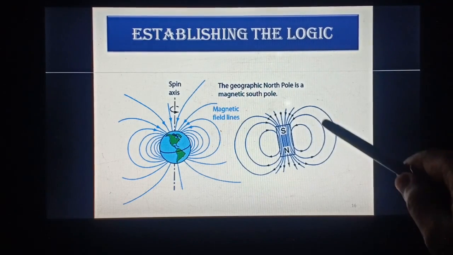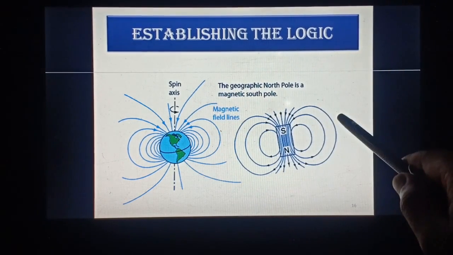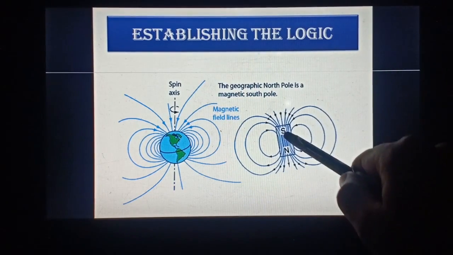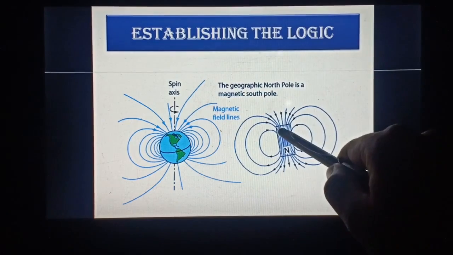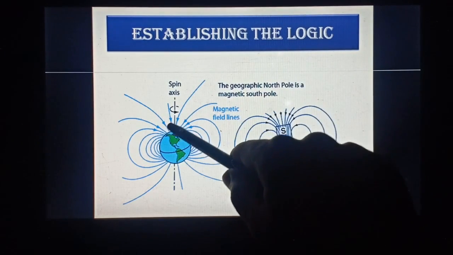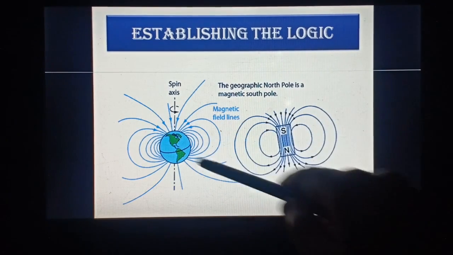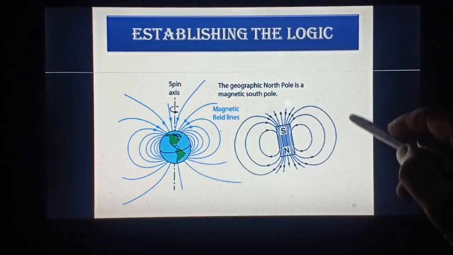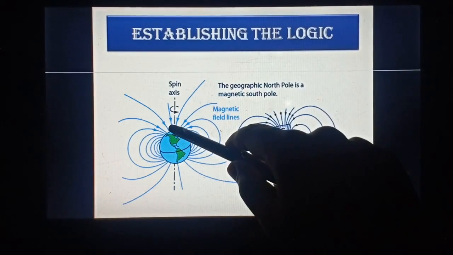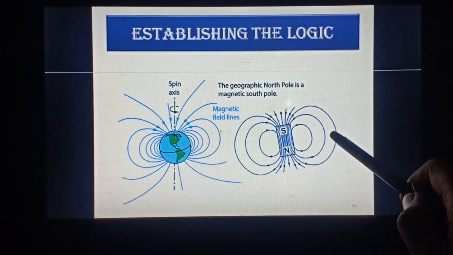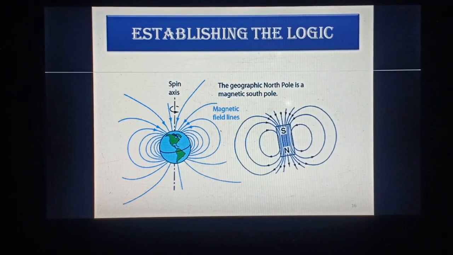So the magnetic needle, or the small bar magnet, will show: the north pole of the bar magnet points towards the geographic north pole of the Earth, and the south pole of the bar magnet points towards the geographic south of the Earth. So this was just an observation of a natural phenomenon.